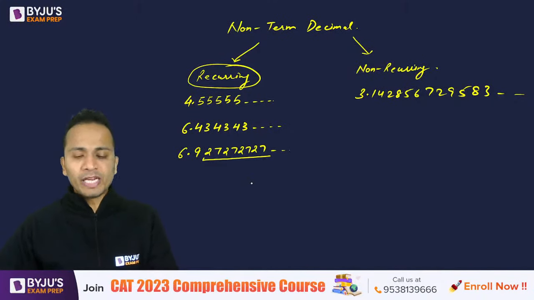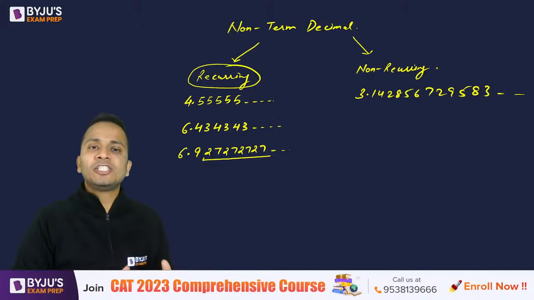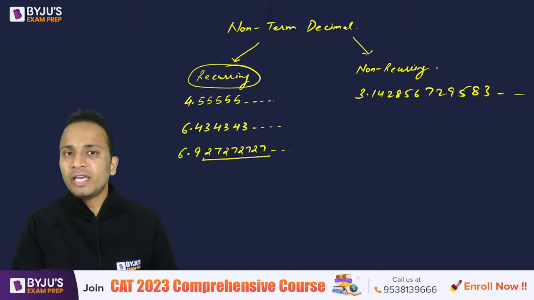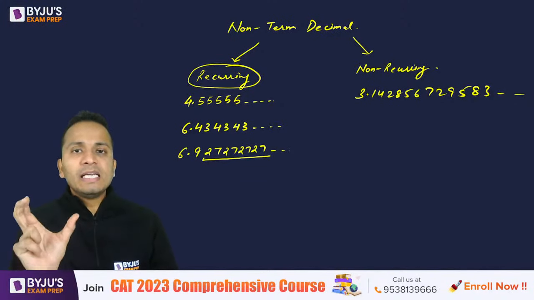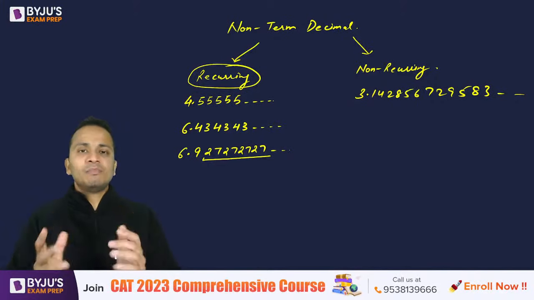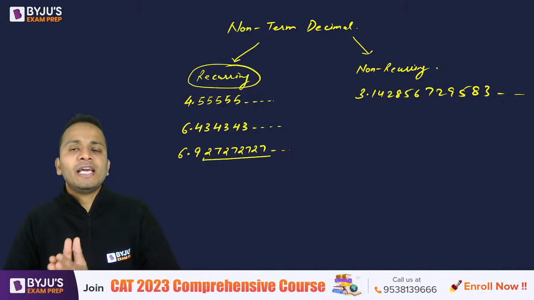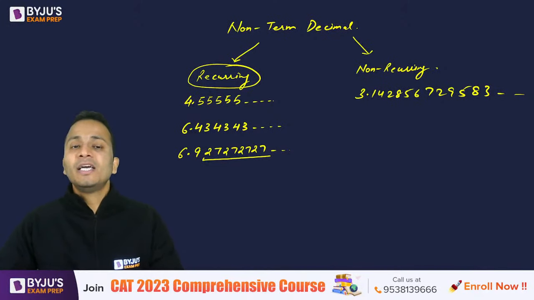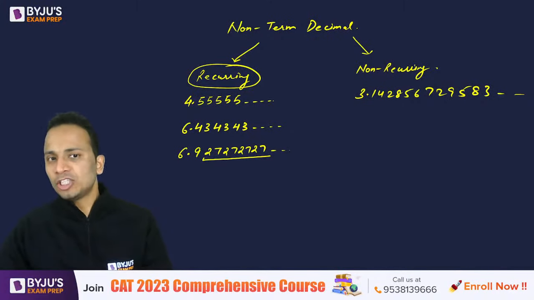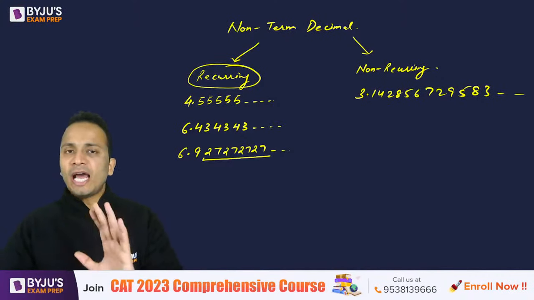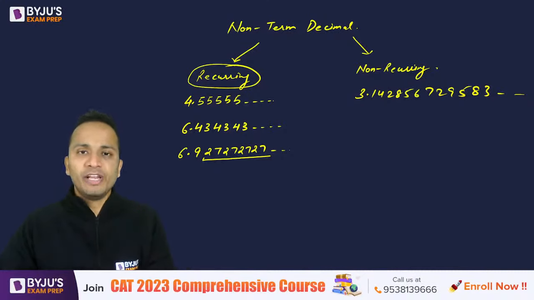Okay, so now we are clear about non-terminating decimals, which are categorized into recurring and non-recurring. Now, the major important thing is to classify these numbers into rational and irrational. Now I know the decimal type, but now I have to find out whether this number is rational or irrational. So it's as simple as that. If I can convert this number into the P by Q form, then it will be a rational number, else it will be an irrational number.